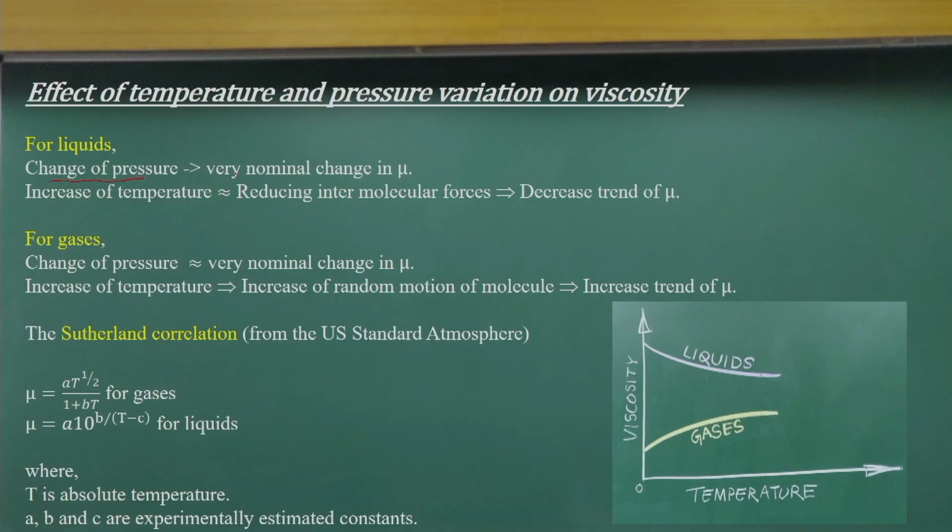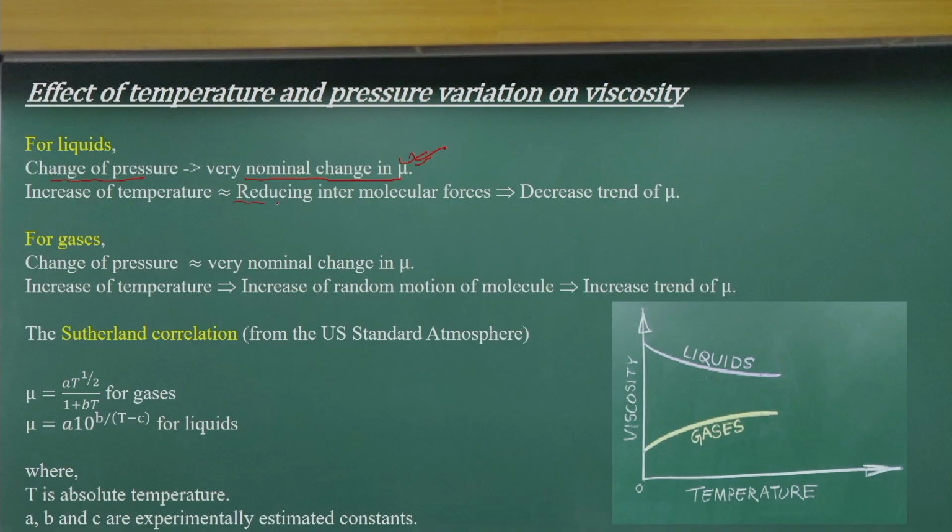So, a change of pressure does not change significantly the molecular motions or the exchange of molecular motions, the mass or momentum flux, so mu will not change drastically. But temperature is related to how many collisions are happening.